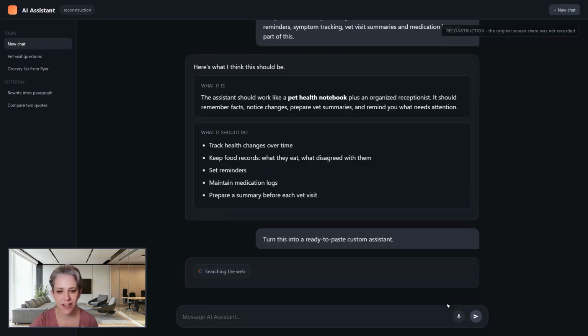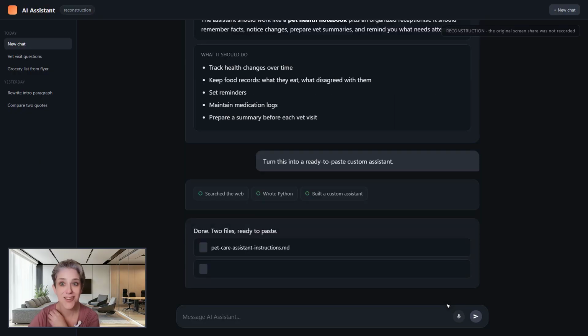So what you're seeing here, you can always click on these and it'll tell you what it's doing. Like it's searching the web, it's writing Python. Oh, here we go. Okay, it's saying build a custom GPT. Too well. Ooh. Okay, so this is brand new and I'm so excited for OpenAI for this.